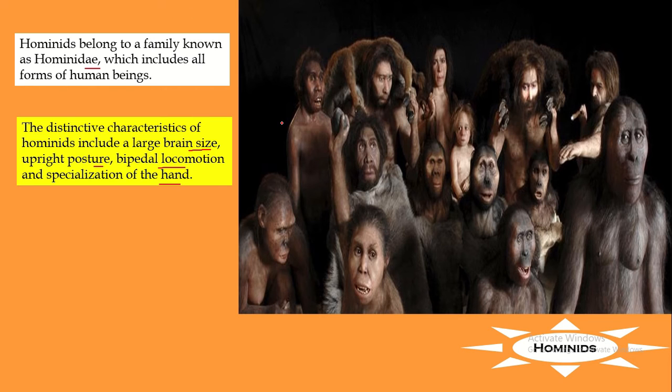As you can observe in the picture, everyone is in the upright posture. You can observe them clearly. There is no one who is bending here. And they are in bipedal locomotion because you can see the usage of the hand. They are using it for a different purpose. They are not using it to walk. They are using it to throw the spear, throw a stone or to hold something, but they are not using it to walk. So they are bipedal, or they can walk with two legs.